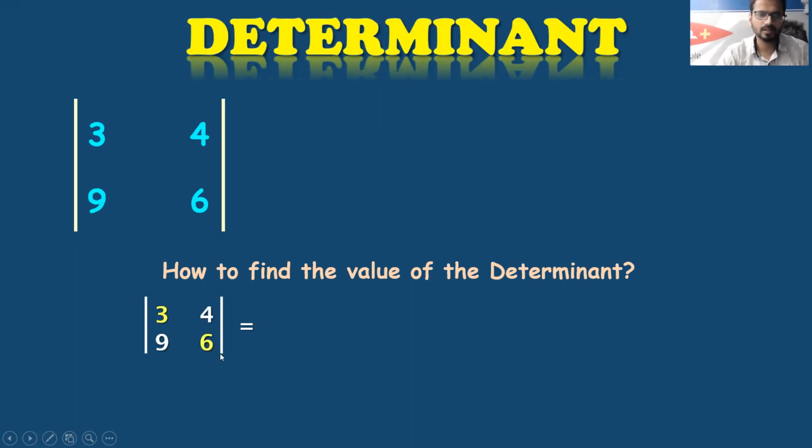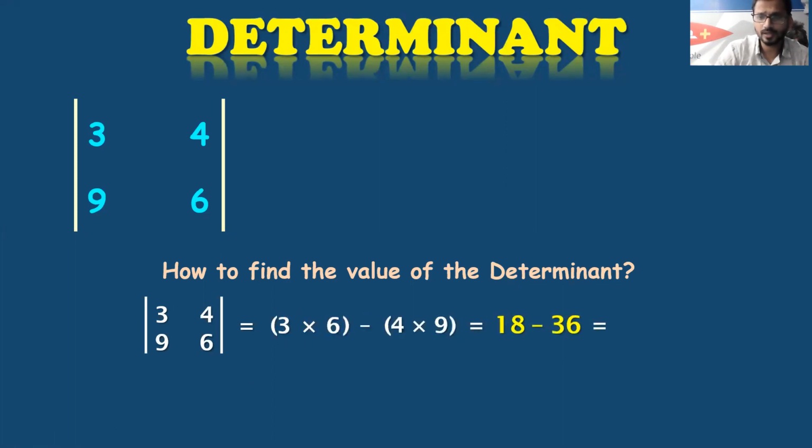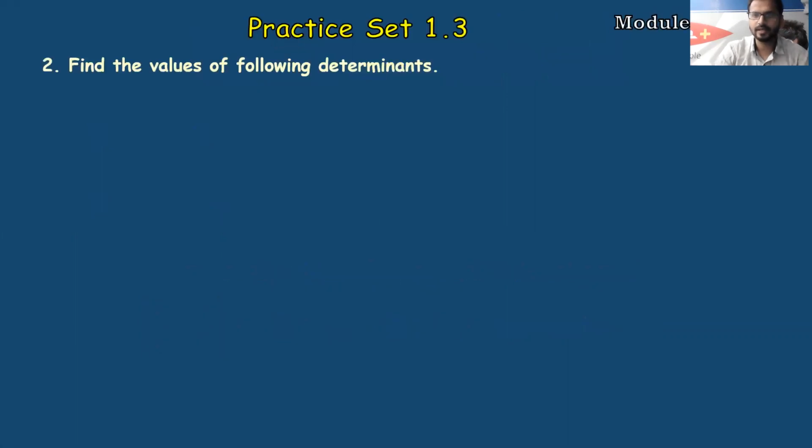That is 3 into 6 in this case. So 3 sixes are 18, 18 minus, diagonally again, 9 fours, you will write. Let us solve this. 3 sixes are 18, 18 minus 9 fours are 36. So answer is minus 18.